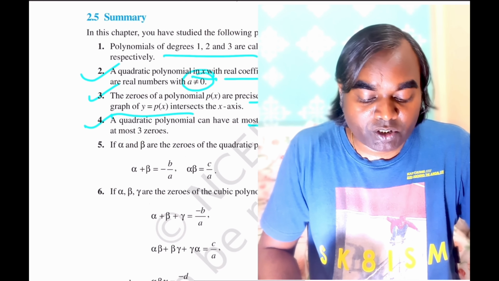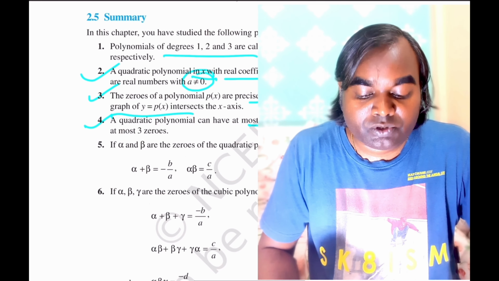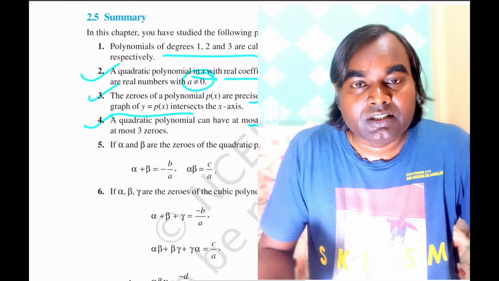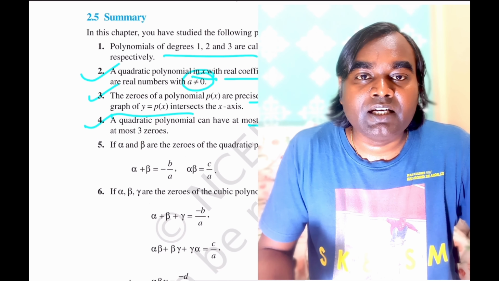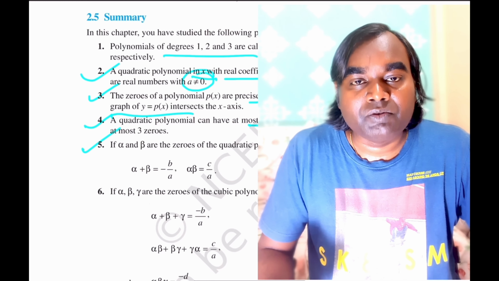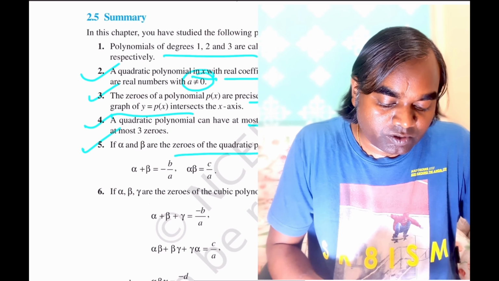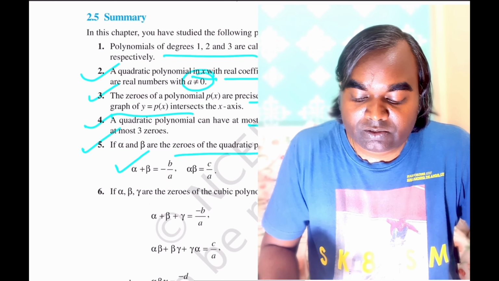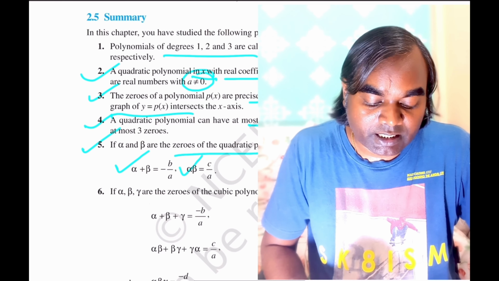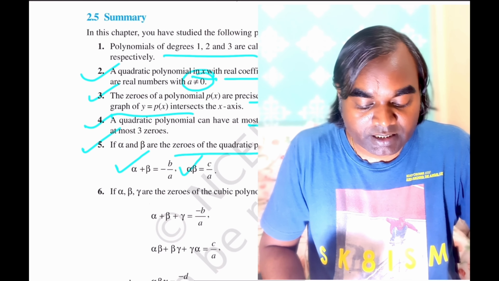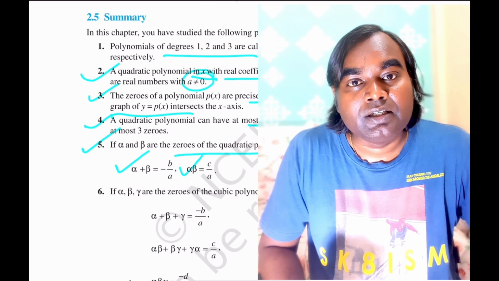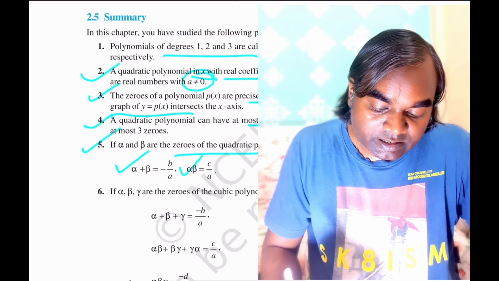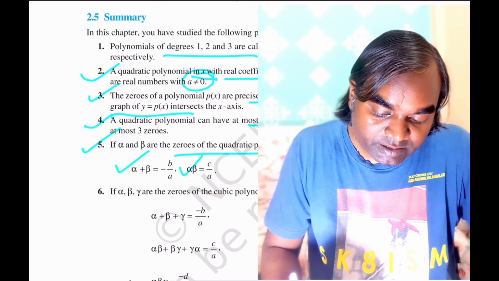Now the quadratic polynomial can have at most 2 zeros, cubic polynomial can have at most 3 zeros, and linear polynomial will have at most 1 zero. So if alpha and beta are the zeros of the quadratic polynomial ax^2 + bx + c, then alpha plus beta is given by minus b by a, and alpha beta is given by c by a. So any quadratic equation you can write by replacing this.